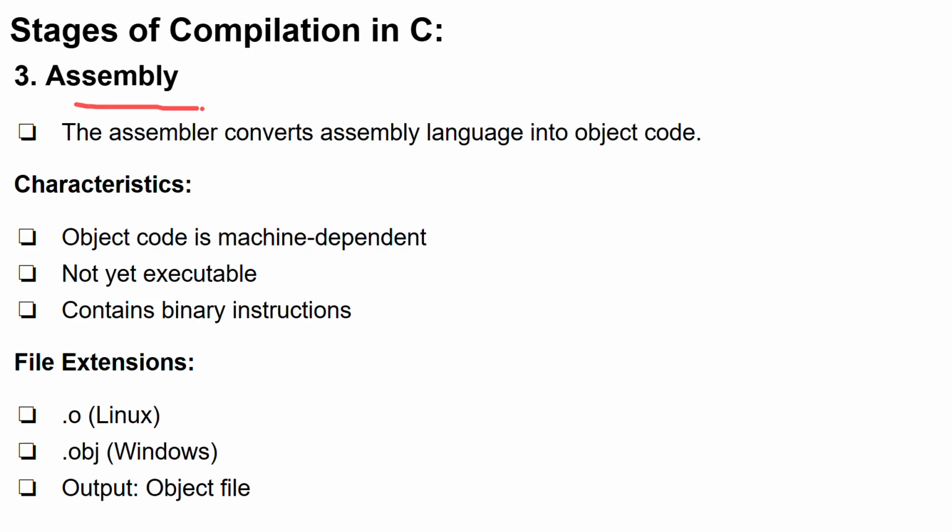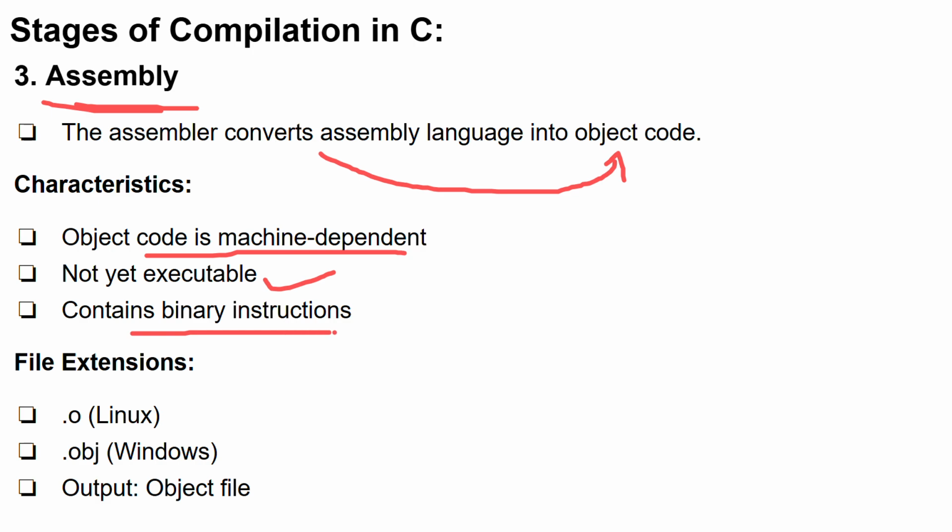Then we have assembly. That's the third step of the compilation in C. Here it is converted into object code. So object code is machine dependent. So we are converting human dependent language into machine dependent language. It is not yet executed. Whatever object code we generated, it is not yet executed. It contains the binary instructions.